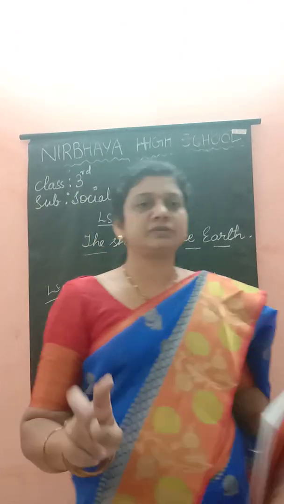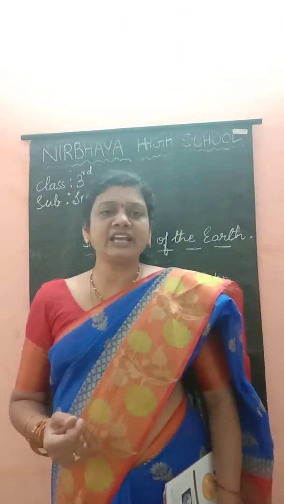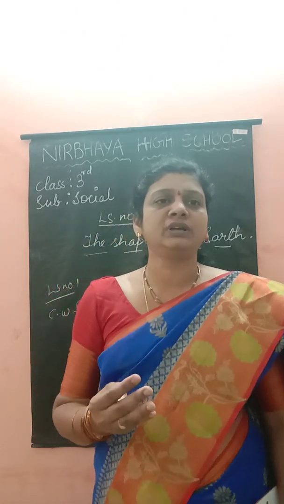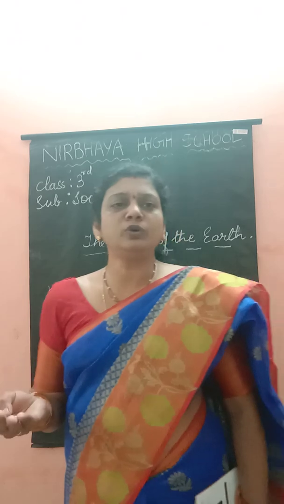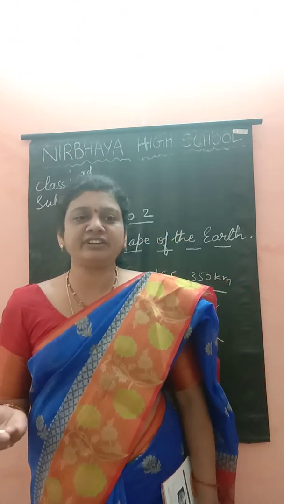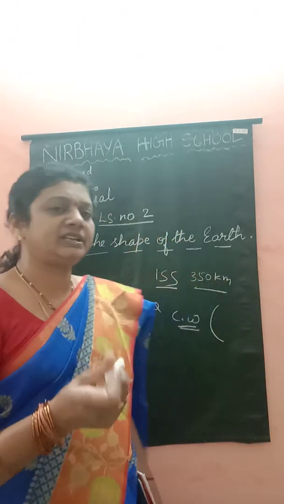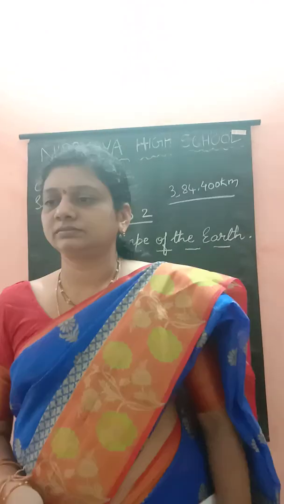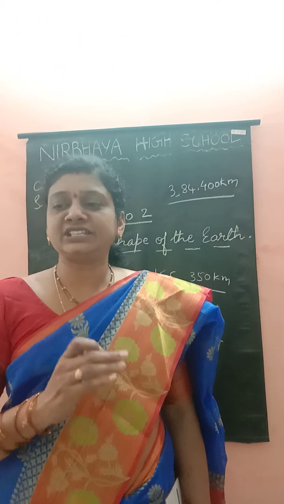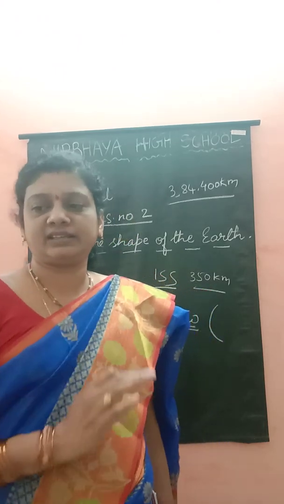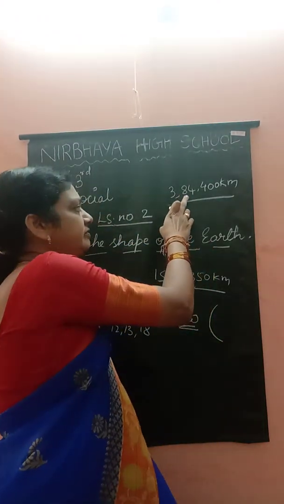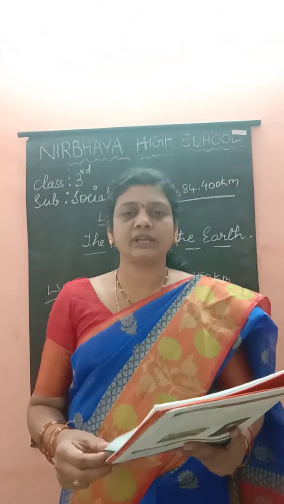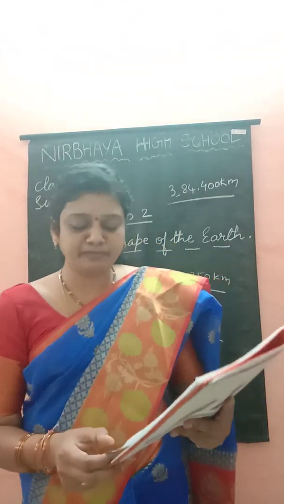An astronaut can see the complete shape of the earth from the moon, from space. The moon's average distance away from the earth is 3,84,400 kilometers. Okay children?